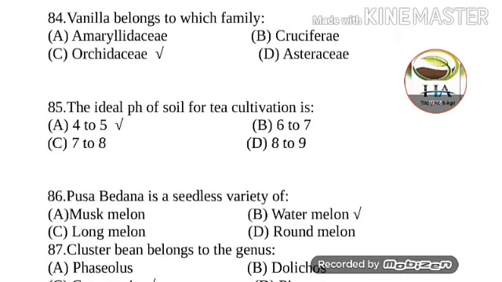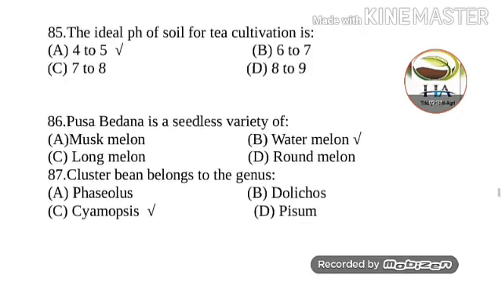Next question is, the ideal pH of soil for tea cultivation is. Options are 4 to 5, 6 to 7, 7 to 8 and 8 to 9. So ideal pH of soil for tea cultivation is 4 to 5. Tea and rice for both ideal pH is approx 4 to 6 mainly.